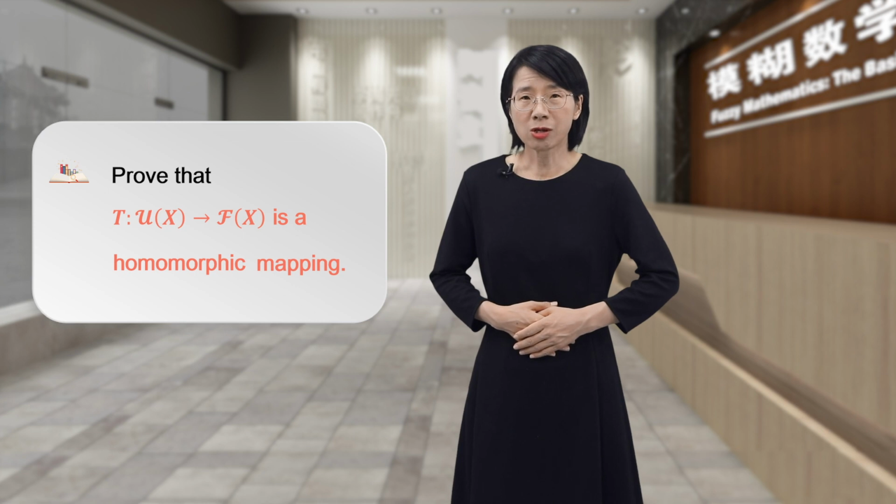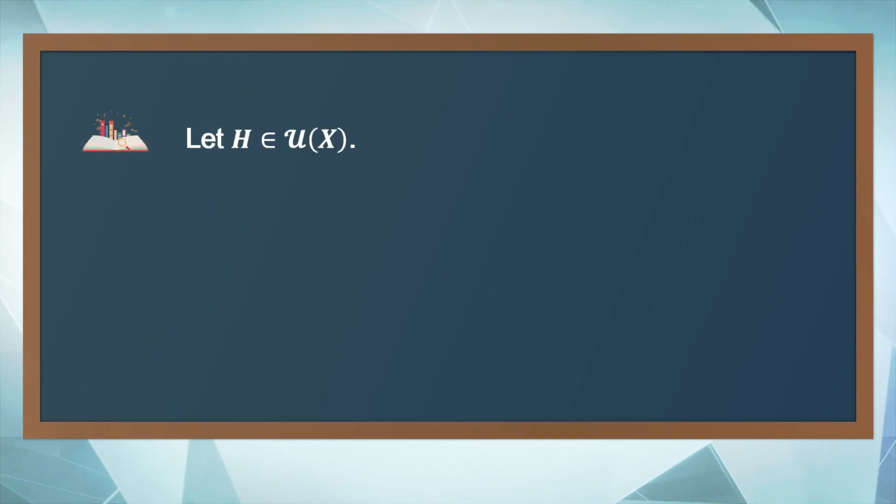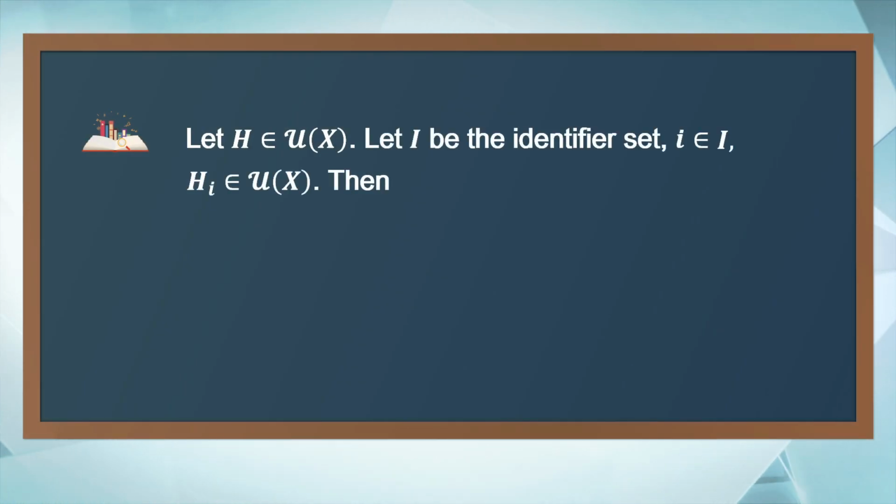Next, we will prove that the mapping T is a homomorphic mapping. A homomorphic mapping is a mapping of a set onto another set or itself in such a way that the result obtained by applying the operations to elements of the first set is mapped onto the result obtained by applying the corresponding operations to their respective images in the second set. In short, a homomorphic mapping is a mapping which preserves operations. Let H be a nest of sets. Let I be the identifier set.